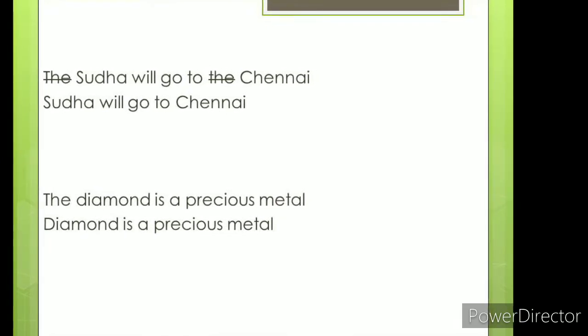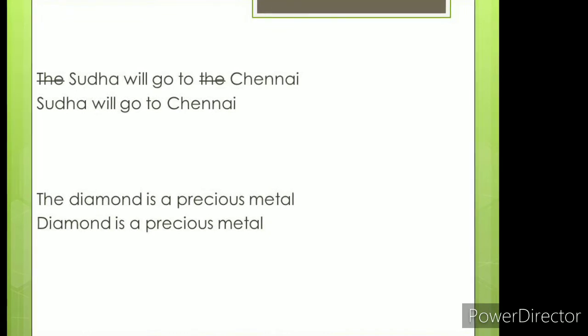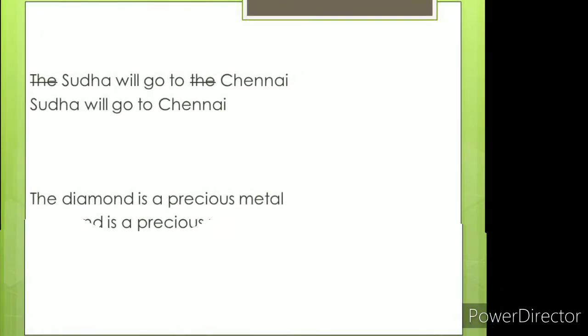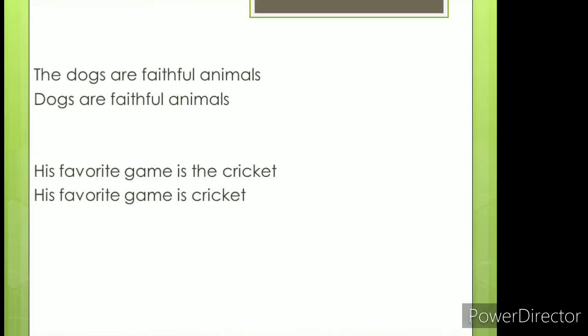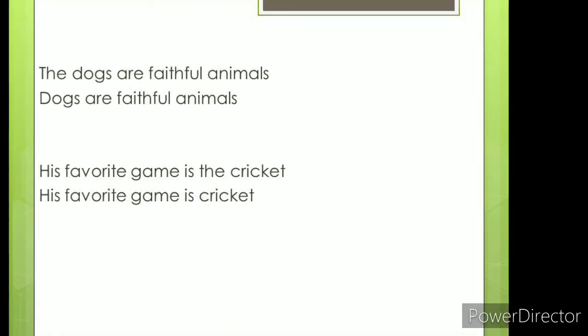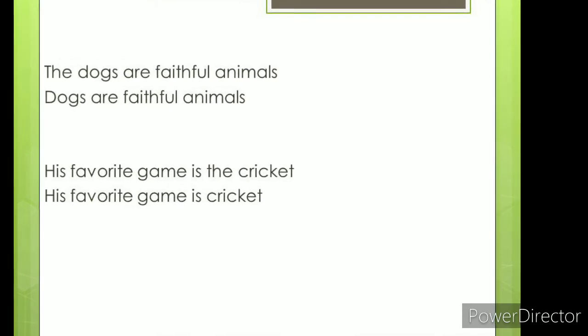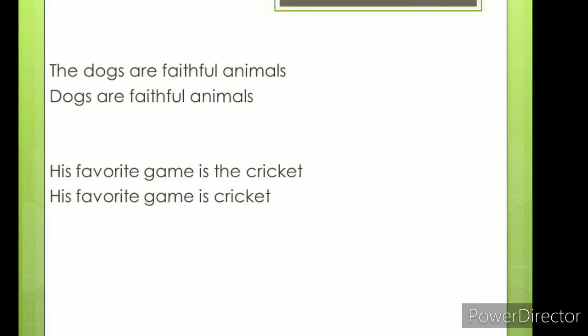The diamond is a precious metal. Diamond is a precious metal is the right sentence. Do not use any article with material nouns. The dogs are faithful animals. Dogs are faithful animals is the right sentence. Omit the definite article before common nouns in the plural if used in a general sense. The green is a beautiful color, and should be written as green is a beautiful color.